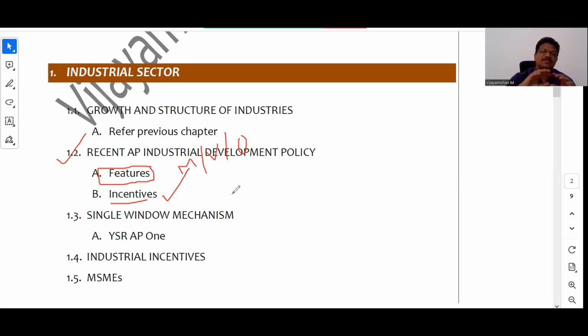ఎందుకంటే there is a possibility that the examiner might directly ask. If you observe the previous year questions, there were incidents where the examiner has directly picked up questions from the industrial development policy, right? So the industrial development policy is very, very important for the upcoming examination, right? Okay. Next, apart from that,